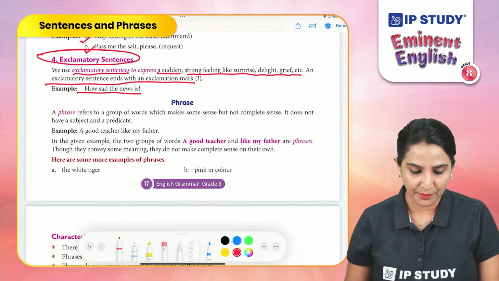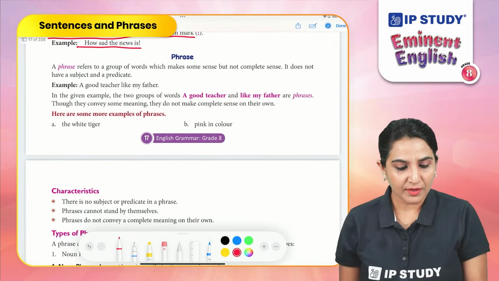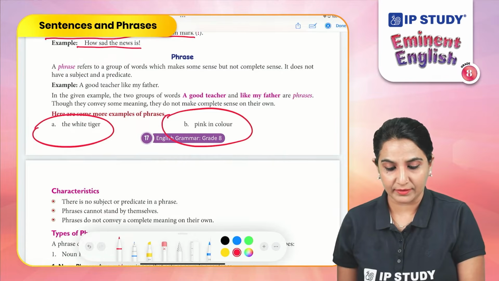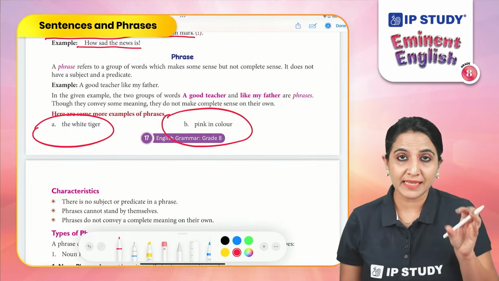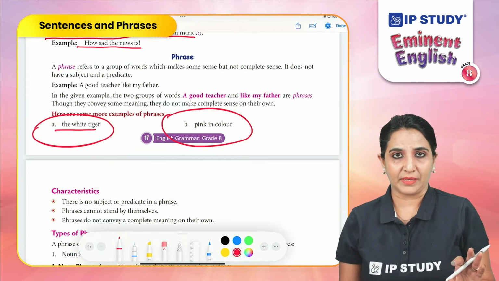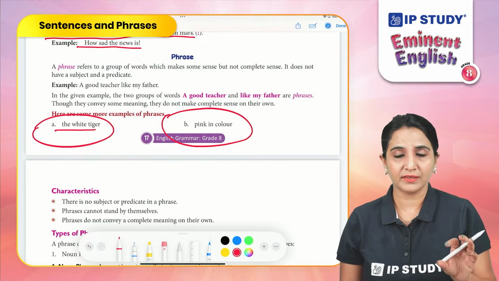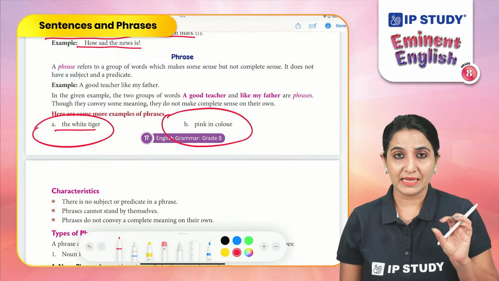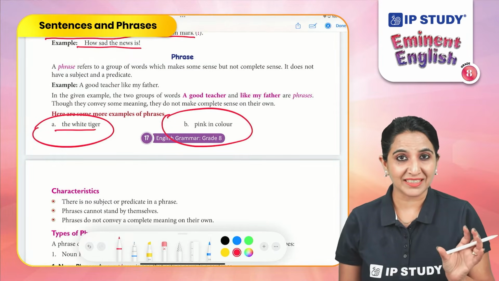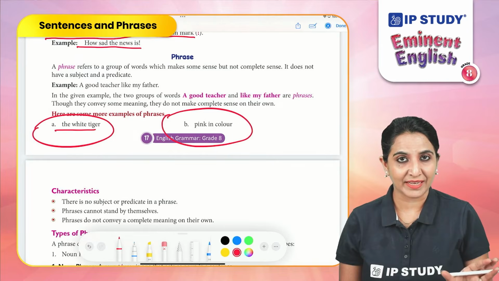For example, the white tiger, pink in color. Now, if you look at these groups of words, the white tiger has a meaning that we are talking about a tiger which is white in color. But it is a part of a sentence. It is not a complete sentence on its own.